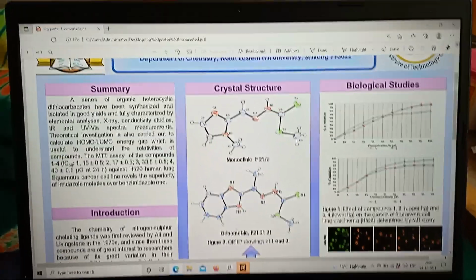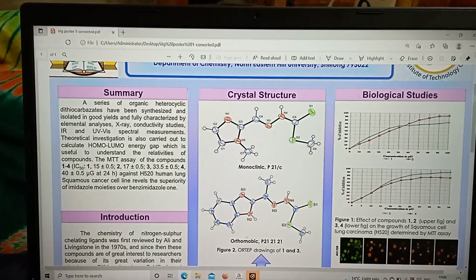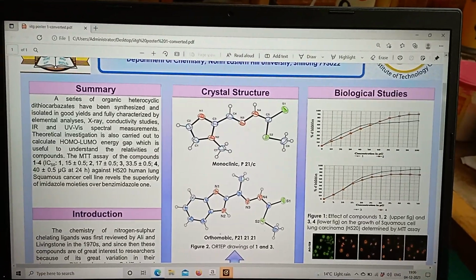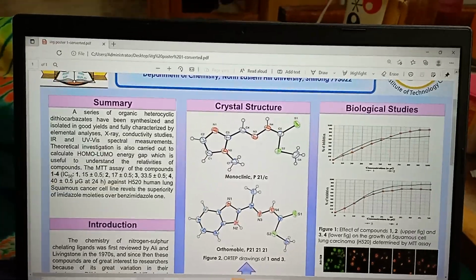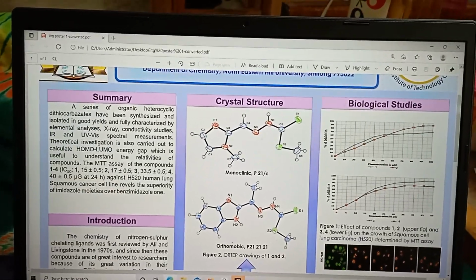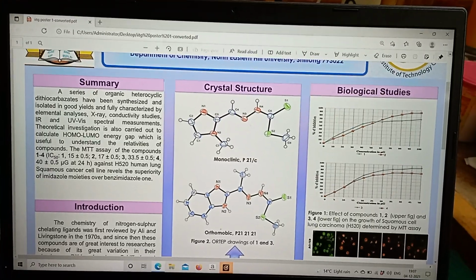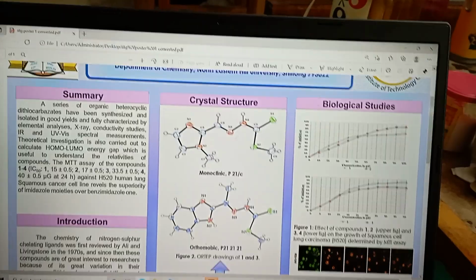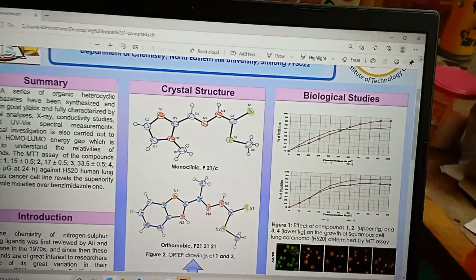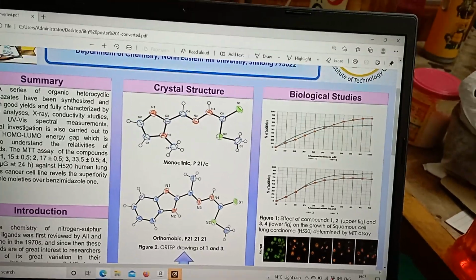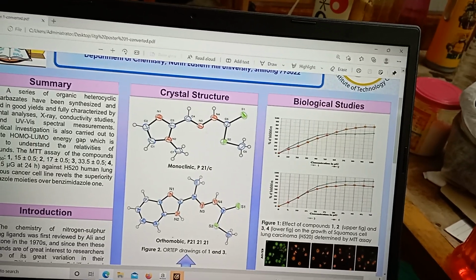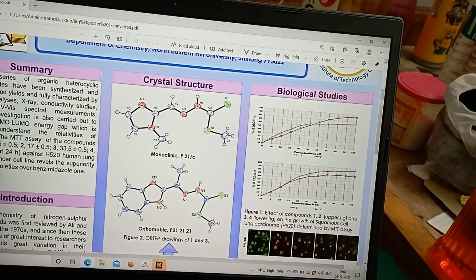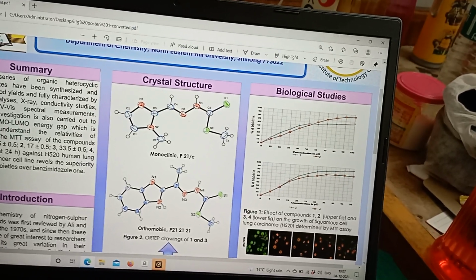Now let me explain the biological studies of these compounds. With little variation of the structure, it shows very different biological activity. We have done MTT assay. The cytotoxic activities of all the compounds had been investigated against H520 squamous cell lung carcinoma using MTT assay. The cytotoxic activity was determined according to the dose of the compounds required to reduce survival to 50% compared to the untreated cells.